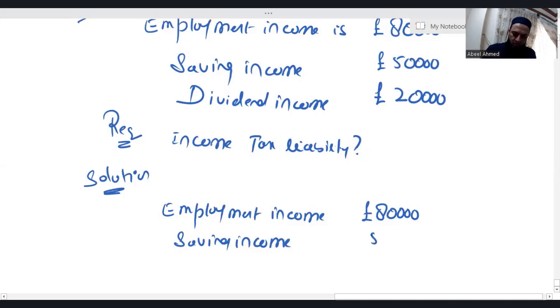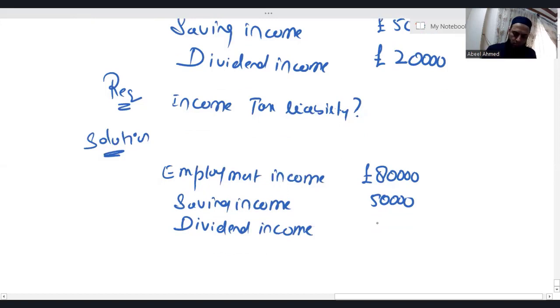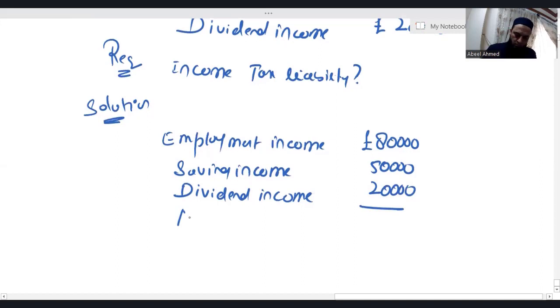Saving income is interest income, which is 50. Your net income is 1,50,000. Great. It is 1,50,000, and you can see in the question there is no personal pension contribution, which means that there is no difference between net income and adjusted net income.